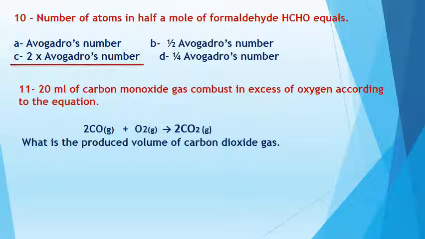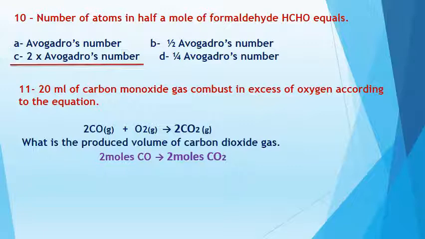Number 11. 20 ml of carbon monoxide gas combusts in excess oxygen according to the equation. What is the produced volume of carbon dioxide gas? Here I have 2 moles of carbon monoxide producing 2 moles of carbon dioxide. Pay attention.